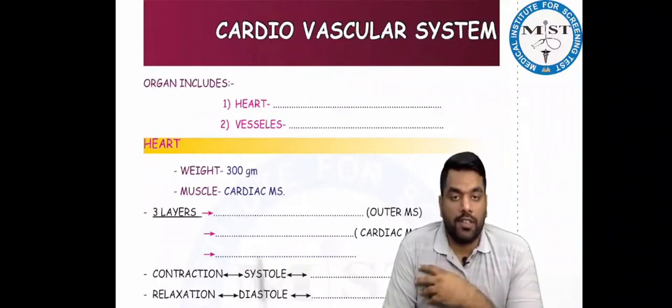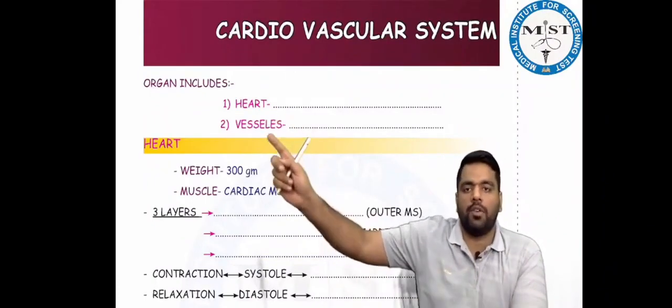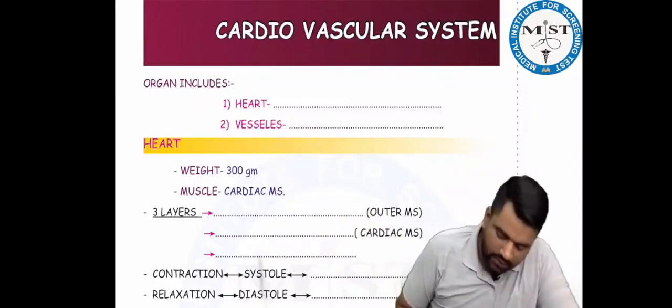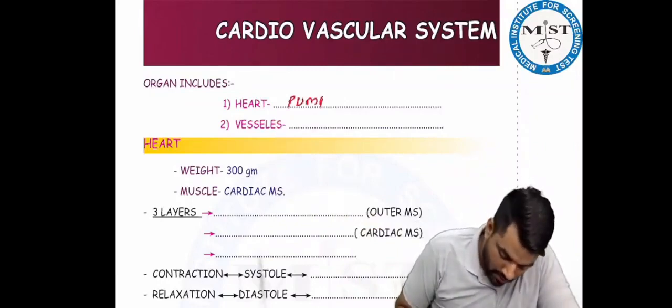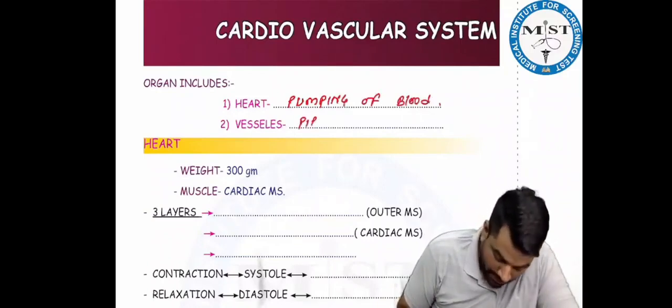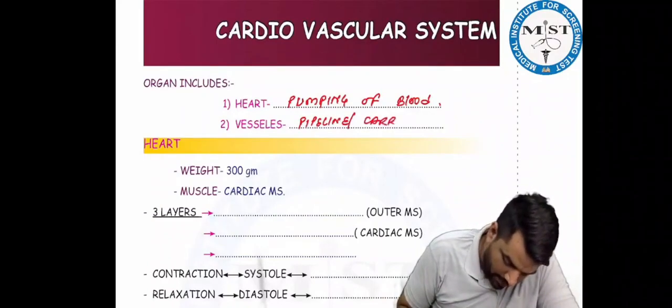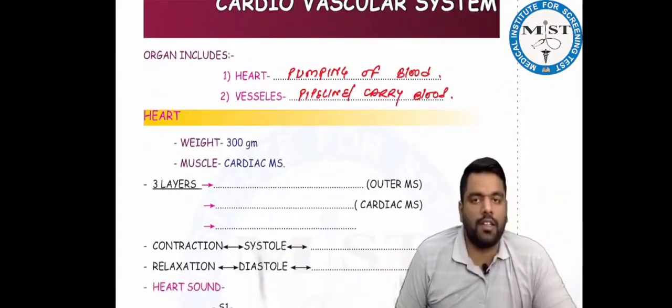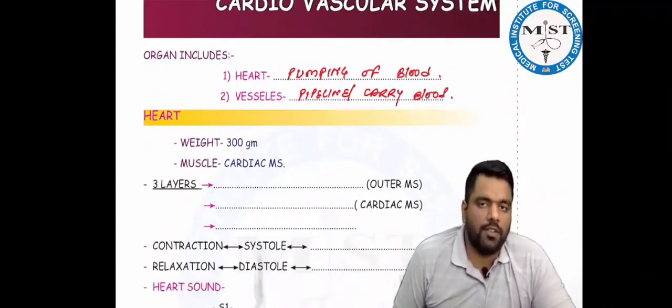So let's talk about the cardiovascular system. In the cardiovascular system, the organs included are number one, the heart, and number two, the vessels. What is the function of the heart? The function of the heart is pumping of blood. And what is the function of vessels? It is like a pipeline that carries blood. Later on, we'll see the functions of the heart, how the vessels function, and what the different types of vessels are.